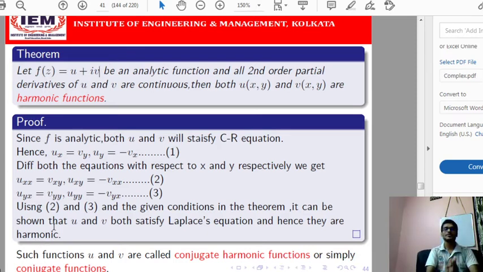So from here what we have studied is, if f(z) is an analytic function, then both its real and imaginary parts will satisfy the conditions for a function to be harmonic. And once we have done this proof, u and v are called harmonic functions or harmonic conjugate functions, or simply the conjugate function.